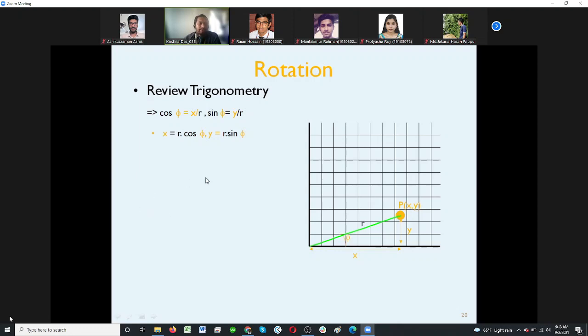We will see some trigonometry involved here. As you can see, my point P has an x and y coordinate, the old position of the point, and it has an angle theta, sorry, that is actually phi, isn't it? That phi is measured with respect to the x axis. Now, what do the x and y indicate? The distance along the x coordinate and the distance along the y coordinate, right?